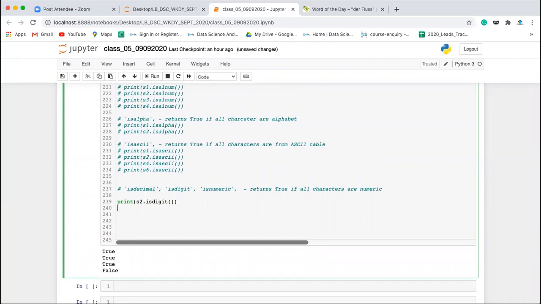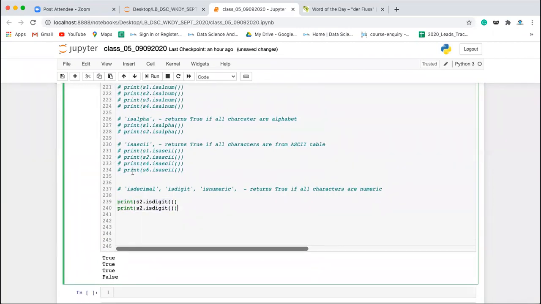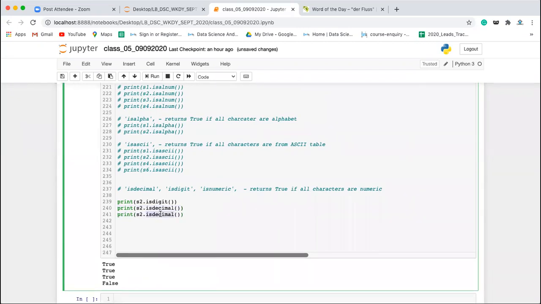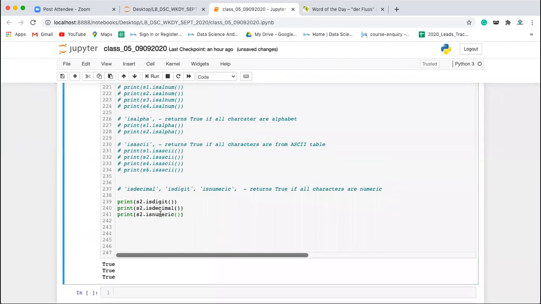This is going to give you false. Sorry, true, because it is a digit, right? So S2 is digit, S2 is decimal and is numeric. This all will be true. Why? Because it is a number. S2 is a number.